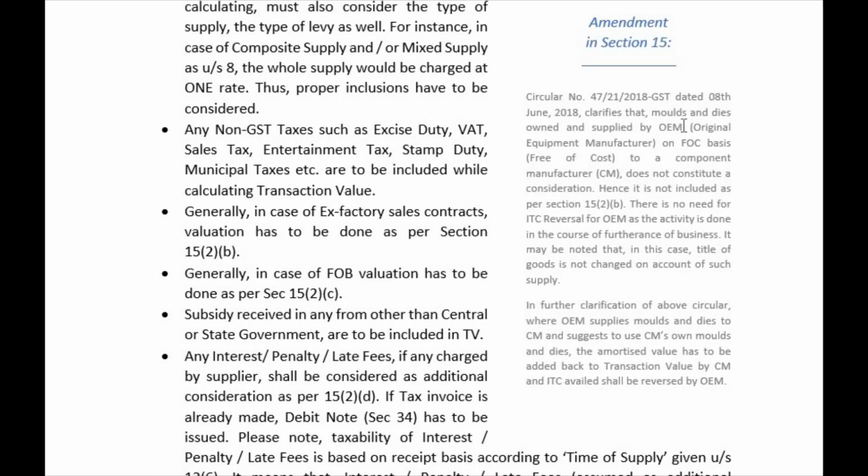And also this activity is done in the course of furtherance of business. Why is it supplying molds and dies? It is in the course of furtherance of business. Title of goods is not changed on account of such supply, right? Title is not being changed. What the OEM is doing is supplying these molds and dies, right?